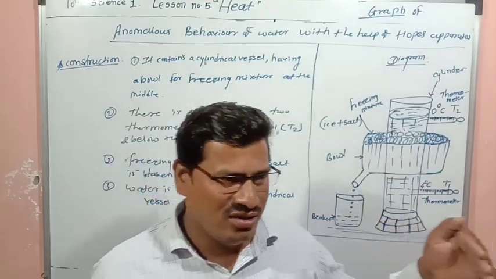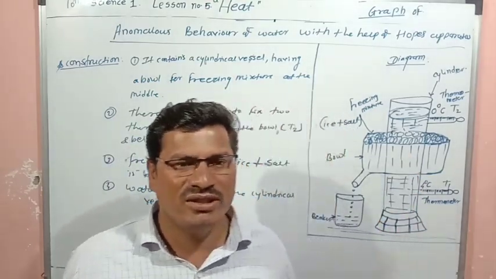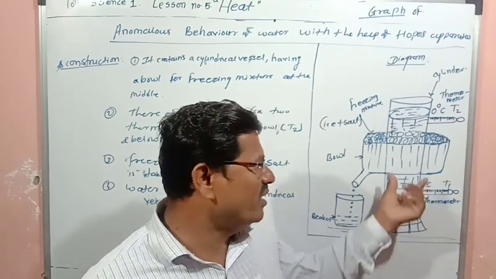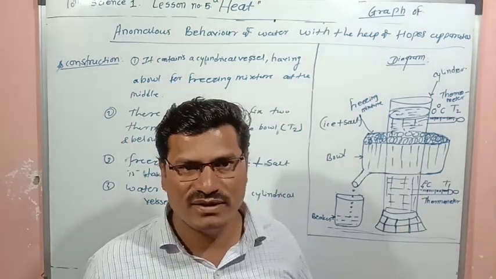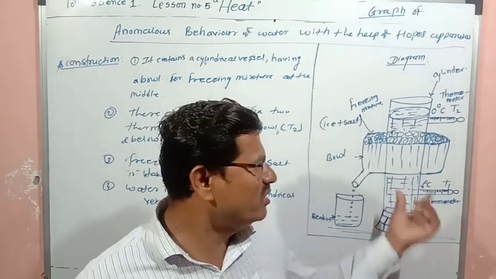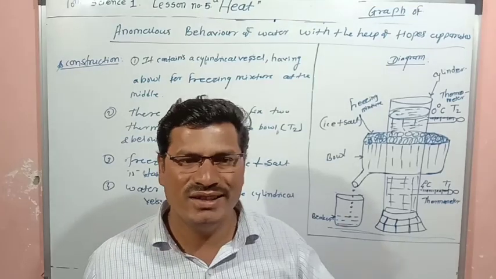When the water's temperature decreases, contraction will take place. As contraction takes place, volume decreases. Volume decreases means density increases.